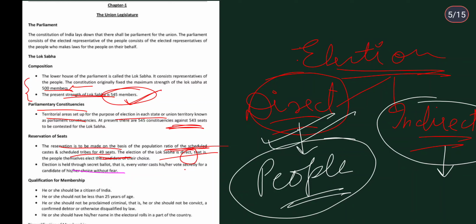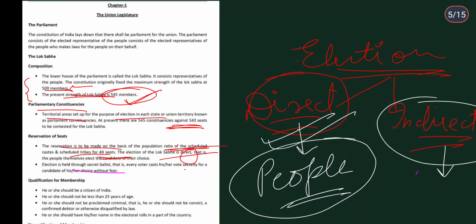Okay, then qualification for membership. If you want to be a member of the parliament, you need to pass the qualifications. कोई भी ऐसे ही मुँह उठा के नहीं जा सकता पार्लियामेंट में. So the qualification for membership is that he or she should be a citizen of India. I think it's the most basic and logical, because whatever we are doing is according to India, and we are following the Constitution of India. So an Indian citizen has to be there in the parliament.